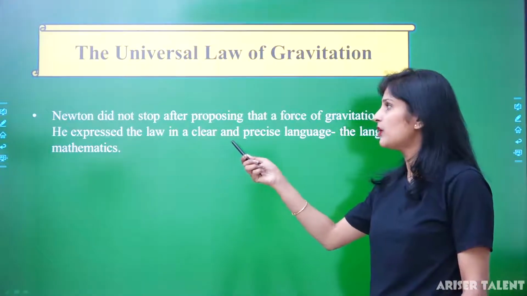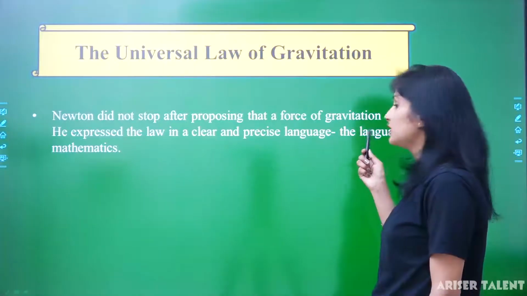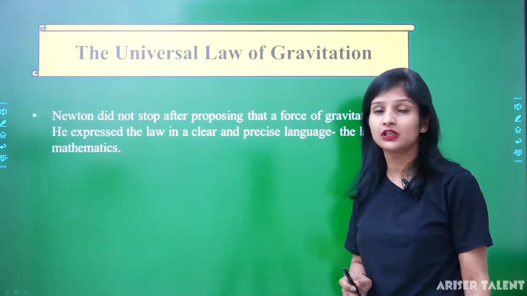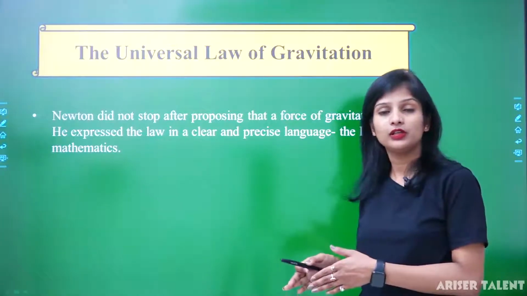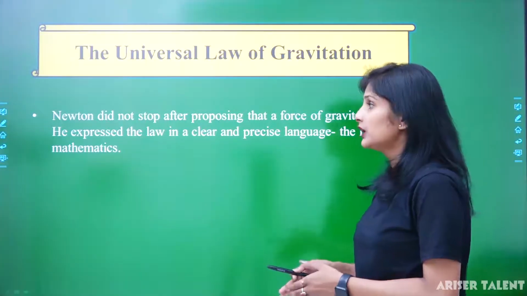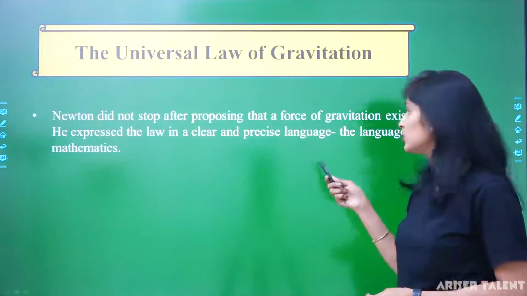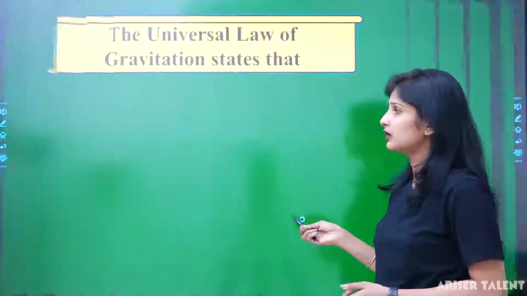Newton did not stop after proposing that a force of gravitation exists. He expressed the law in clear and precise language, the language of mathematics.